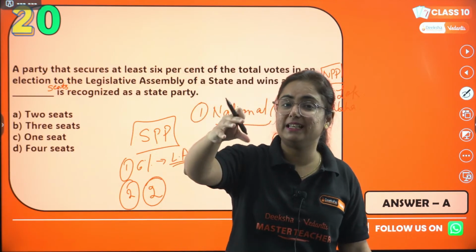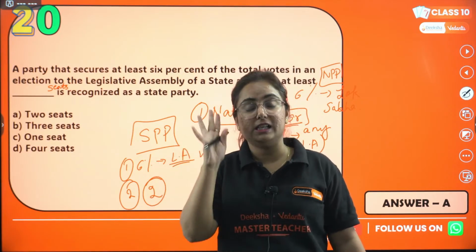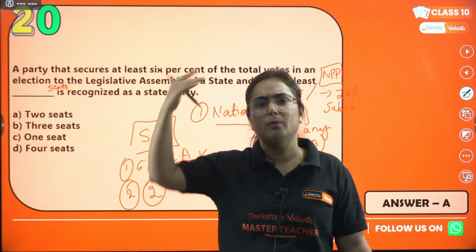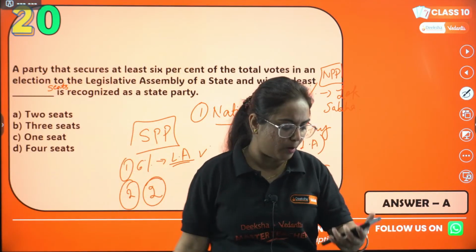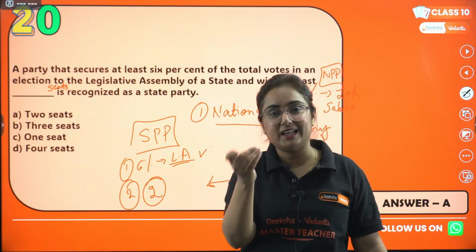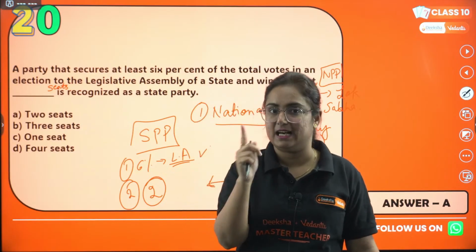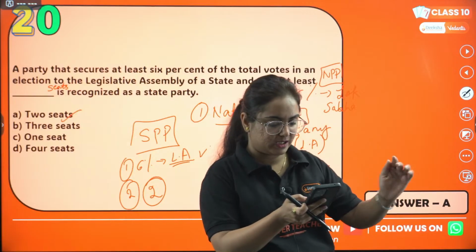More numbers are there in Lok Sabha in comparison, however, I am not fully correct here. Some legislative assemblies have more seats than Lok Sabha, according to the population, like UP particularly. But yes, because of its power, the state has a 2 seats criteria. Get my point? So 2 seats, and we have completed 20 questions.